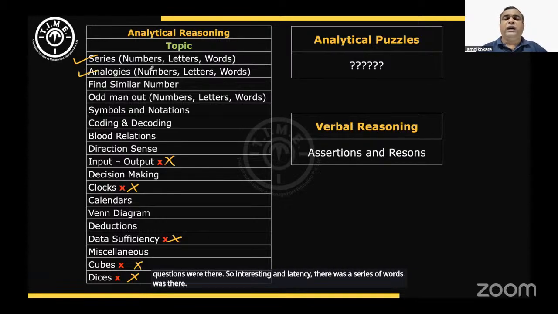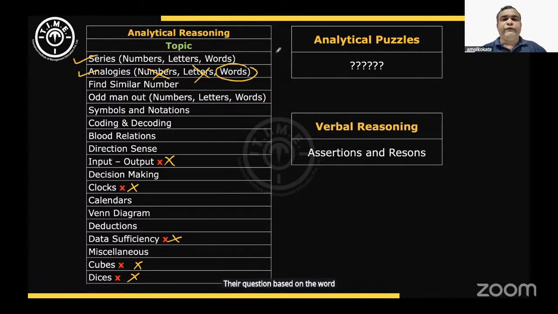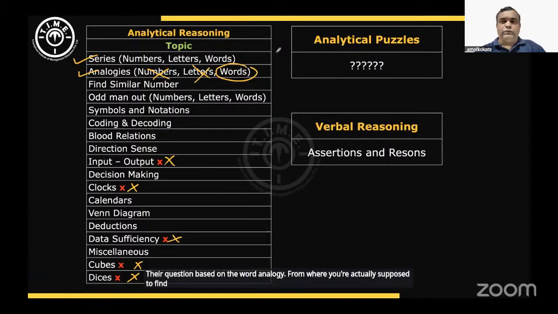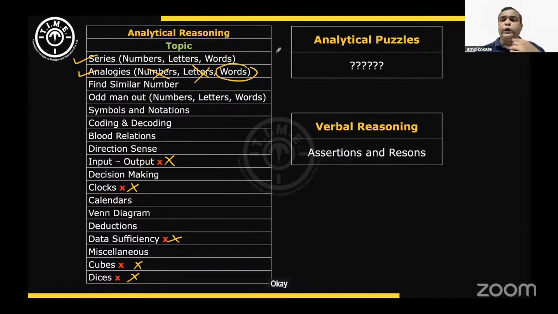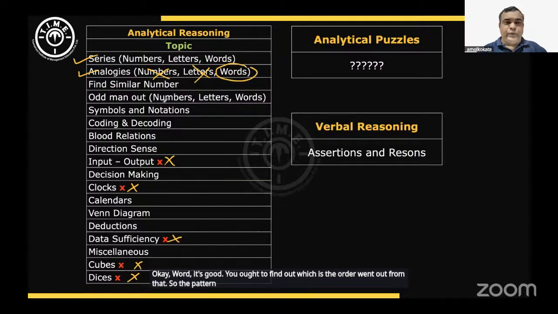Analogies questions: number analogy was not there, letter analogy was not there. There were questions based on word analogy, where you're supposed to find the odd man out. So they give a word, its code. Okay, word, its code. You have to find out which is the odd man out from that. So the pattern was slightly different.